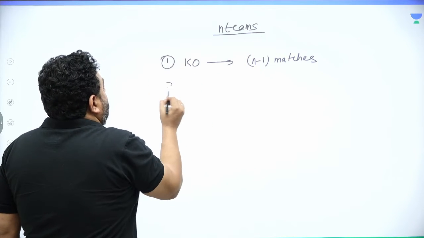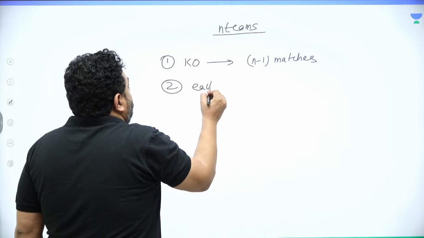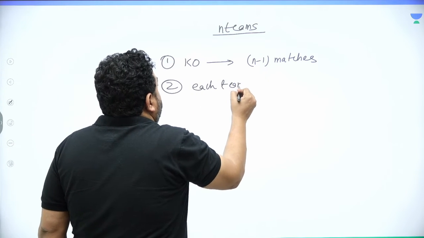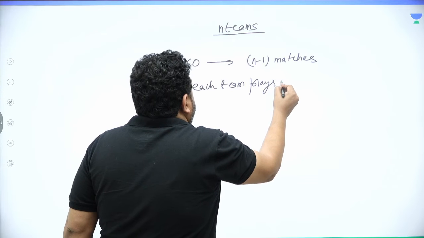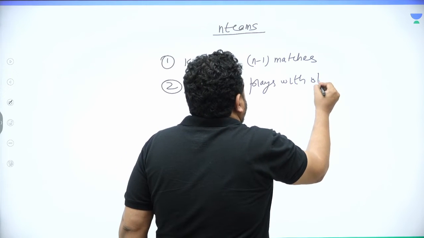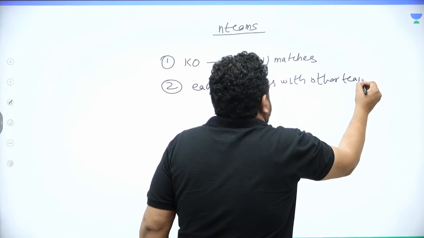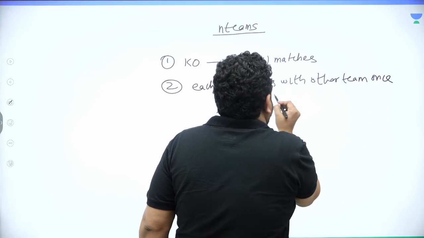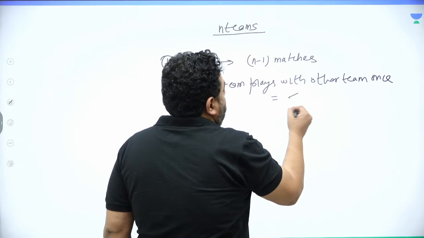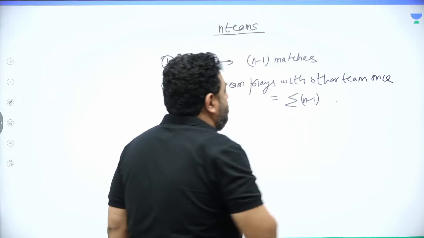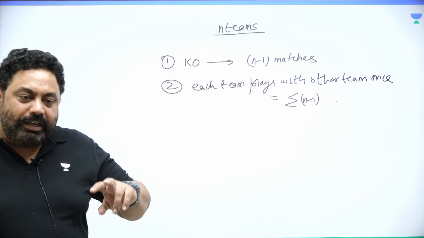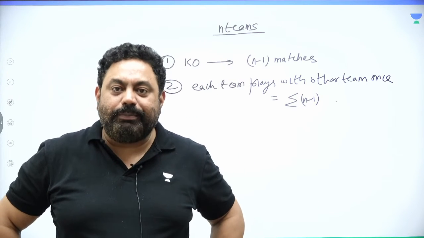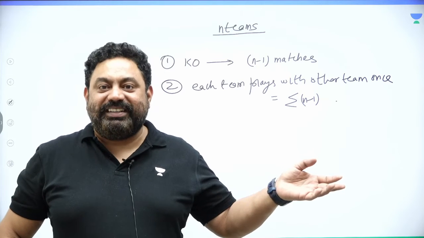and each team plays with the other team once, in that case the number of matches would be n(n-1)/2, the summation. So we now know 2 concepts of matches without getting into the mathematics, right?